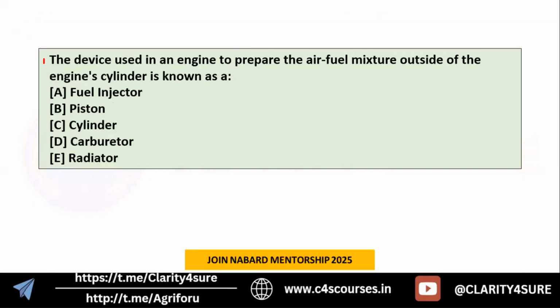Next question: the device used in an engine to prepare the air fuel mixture outside the engine cylinder is known as what? We have seen that in petrol engines, or you can say the spark ignition engines, SI engines, we prepare the air fuel mixture. So what is that particular device that prepares this mixture?